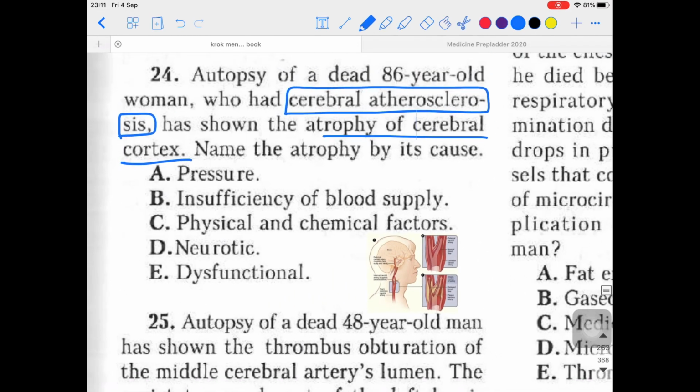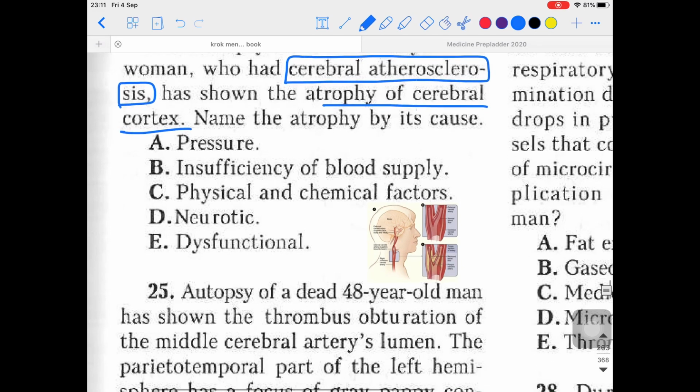They were talking about the cerebral atherosclerosis. So in one of the vessels of the cerebrum, there was an atherosclerosis. Now you know what atherosclerosis is. Very simple: there is some kind of plaque, some kind of cholesterol plaque or lipid plaque, which actually gets stuck in the vessel and causes the atrophy, you know, atrophy of the cerebral cortex.